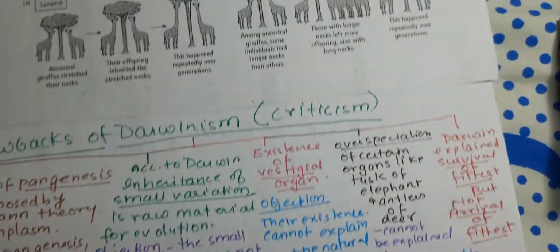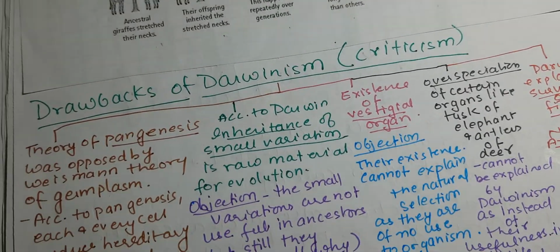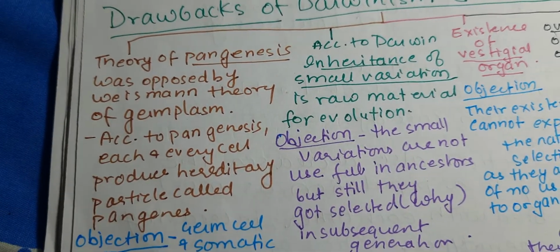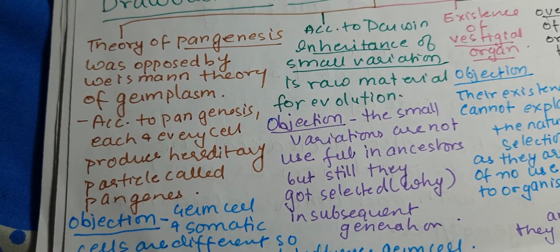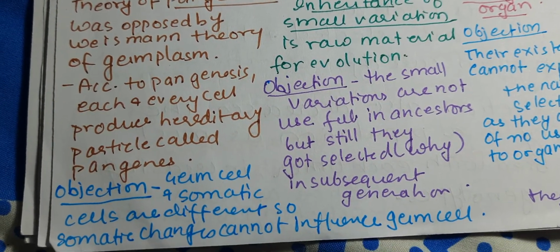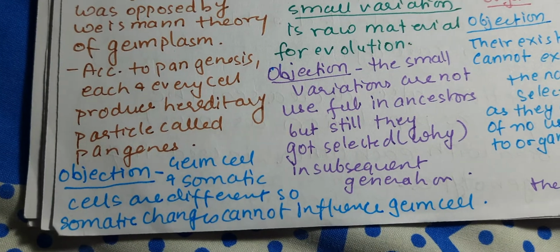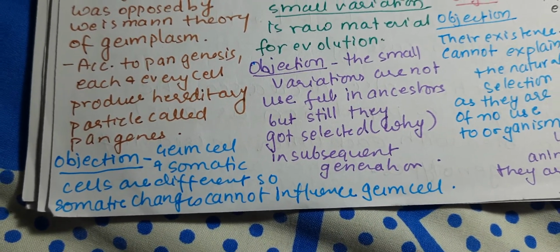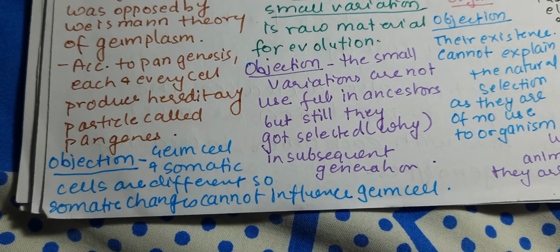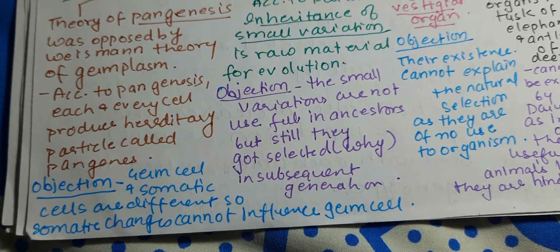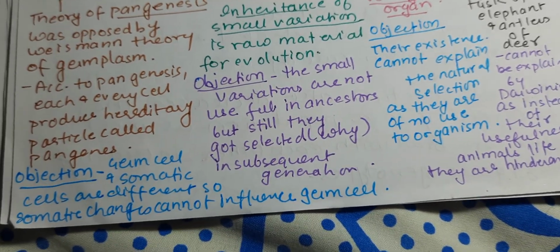Okay. Now, what were the drawbacks or the criticism points regarding Darwinism? The theory of pangenesis was opposed by Weismann's theory of germplasm. According to pangenesis, each and every cell produces hereditary particles called pangenes, and the objection was that germ cells and somatic cells are different, so somatic changes cannot influence the germ cell. This was given by Weismann.